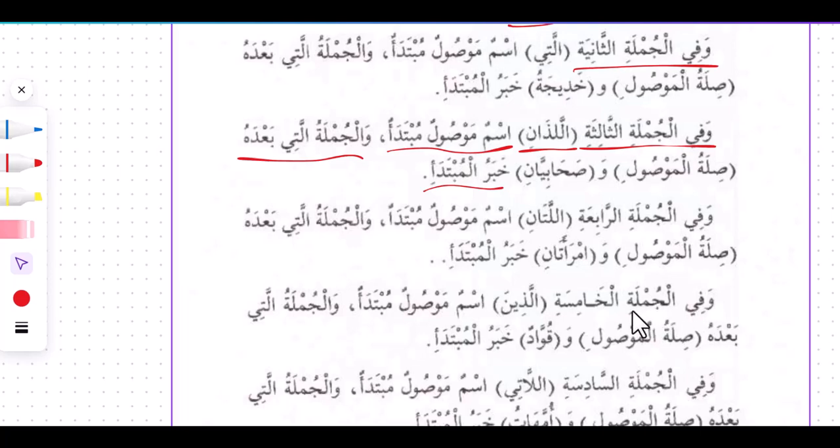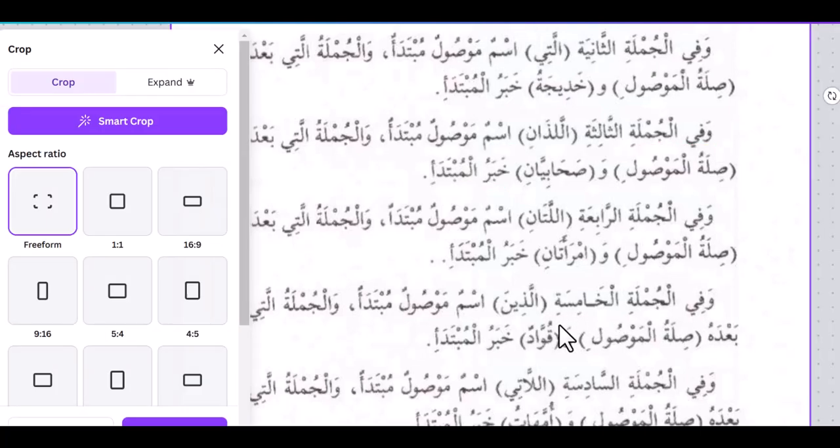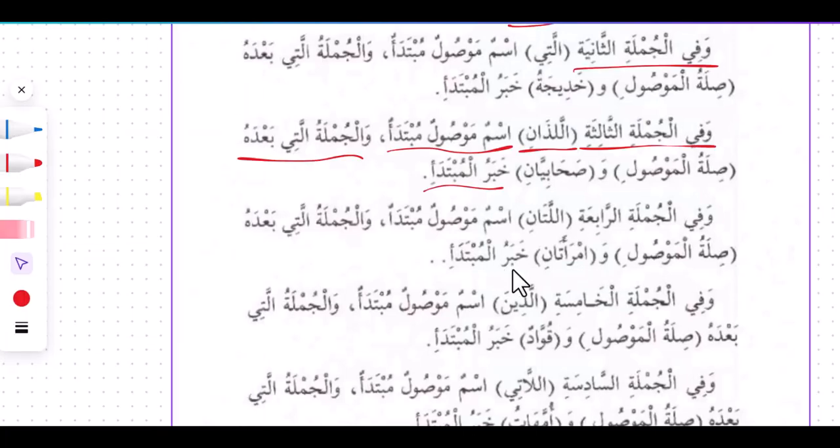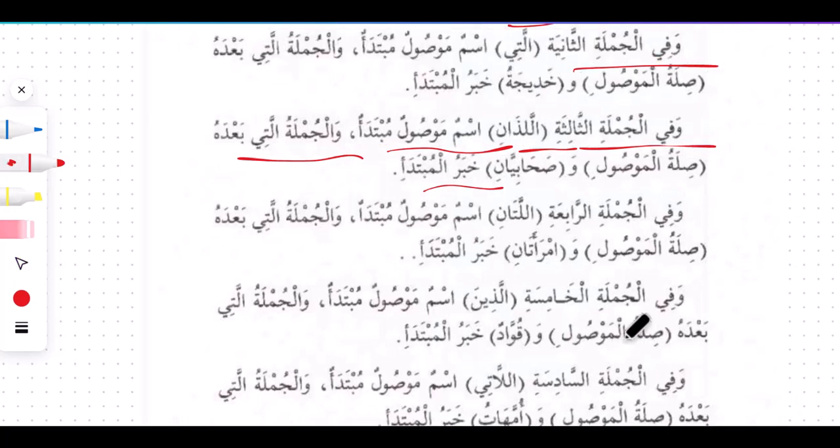في الجملة الخامسة, excuse me, the pen is faulty, so that is why you can't find me navigating on the screen. So let me use the mouse. وفي الجملة الخامسة, and in the fifth sentence we have الذين. So the ism mawsul is mubtada also, because it's starting the sentence.